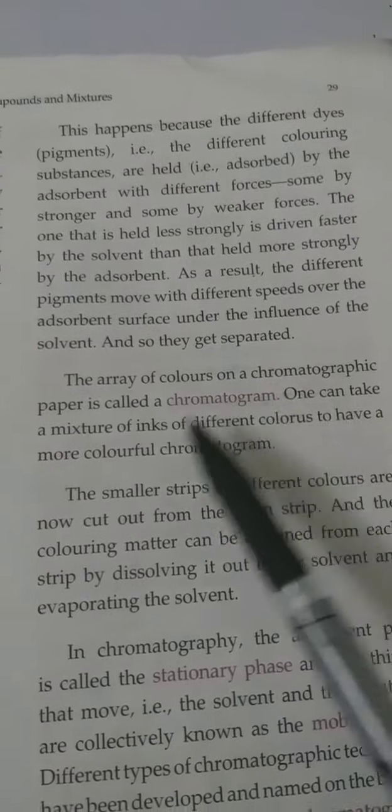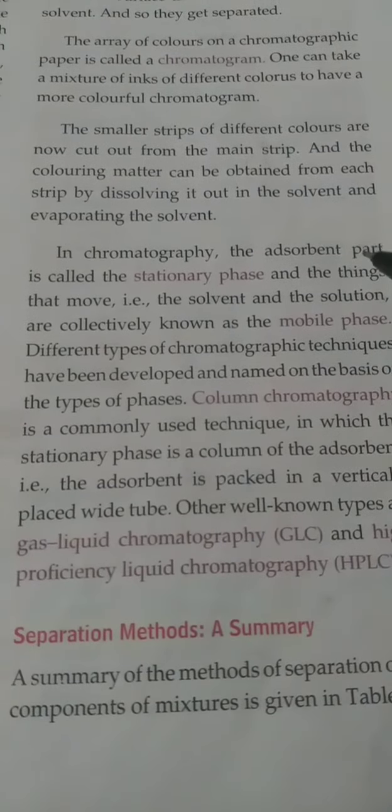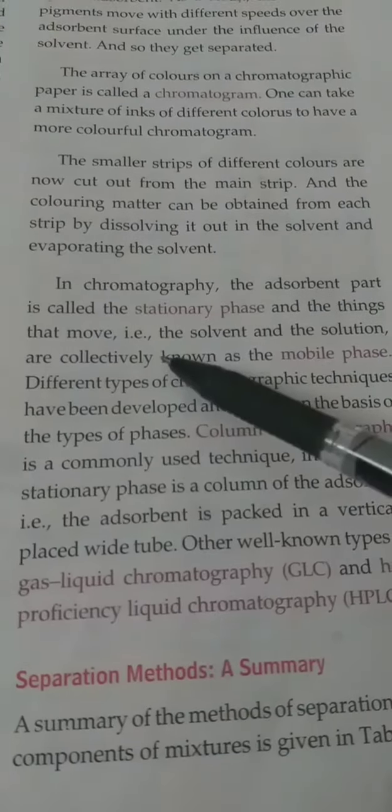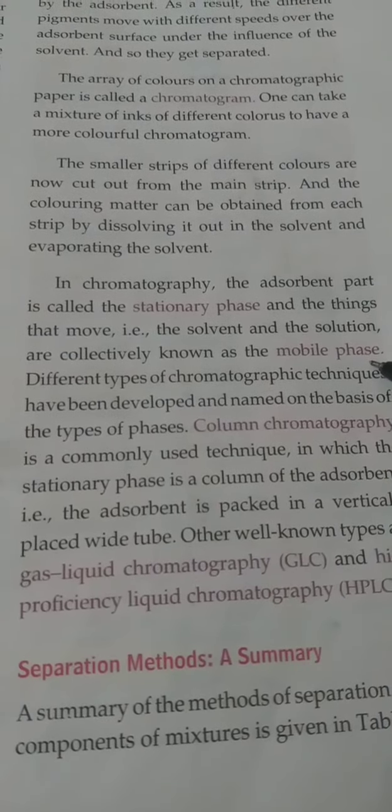The array of colors on the chromatographic paper is called a chromatogram. So this array of colors is called a chromatogram. Smaller strips of different colors are now cut out from the main strip, and the coloring matter can be obtained from each strip by dissolving it out in a solvent and evaporating the solvent. In chromatography, the adsorbent part is called the stationary phase, and the things that move, that is the solvent and the solution, are collectively known as the mobile phase.